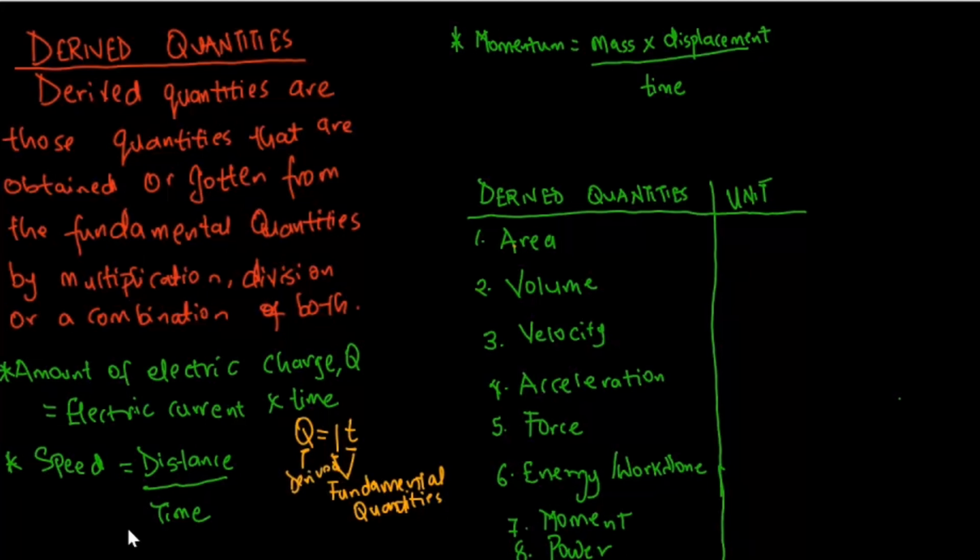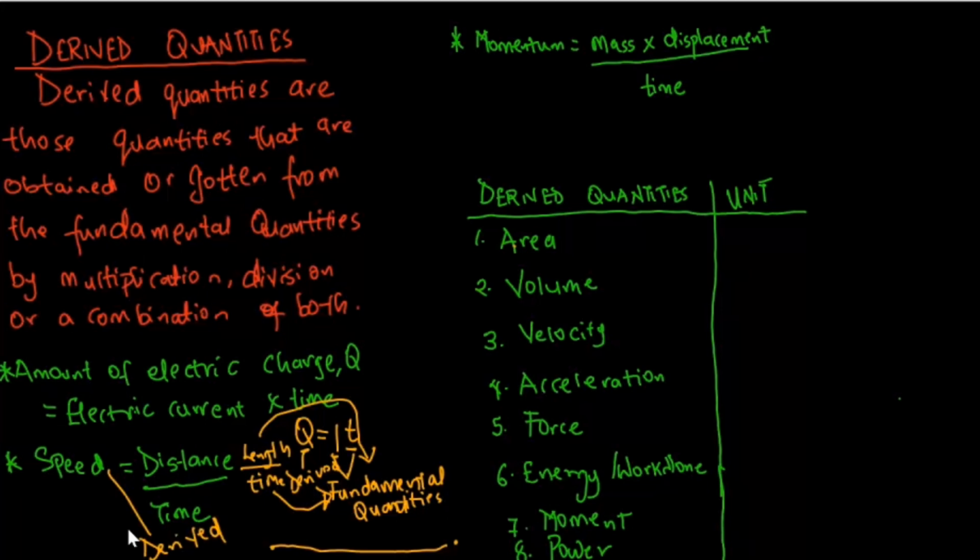Also, speed is given as distance over time. Distance is simply just a length between 2 points, it is a length. So in essence, distance here is length, over time. Remember, length is a fundamental quantity and also time is a fundamental quantity. So in this case, we have divided two fundamental quantities, length and time, to obtain speed, and speed is a derived quantity.